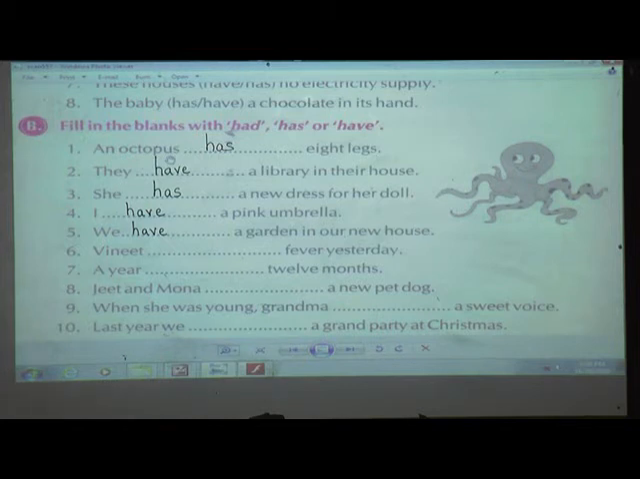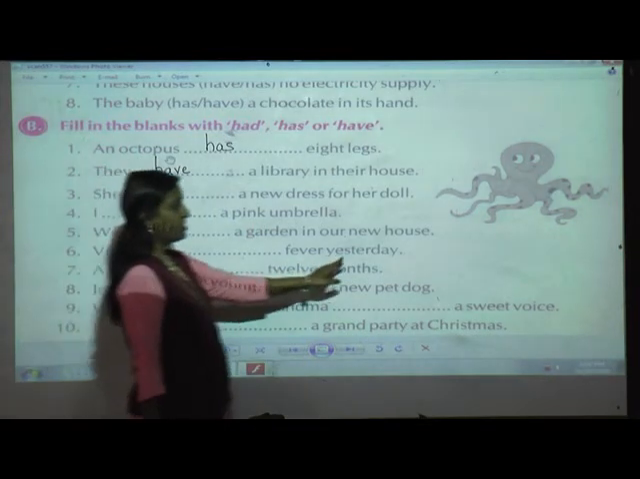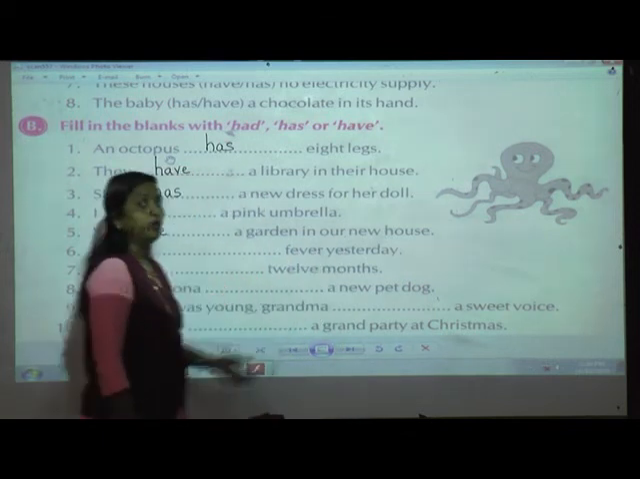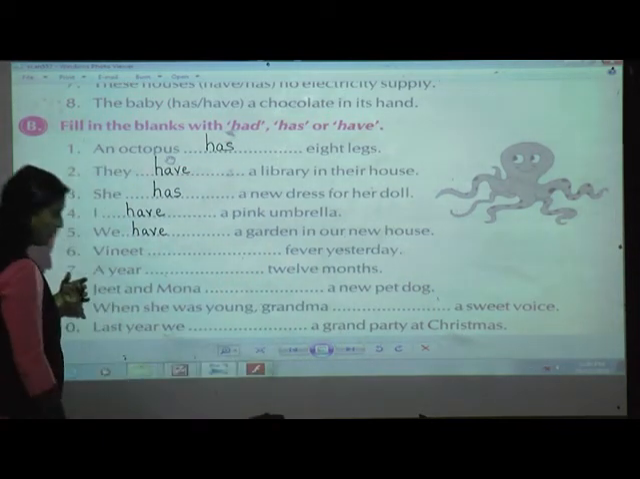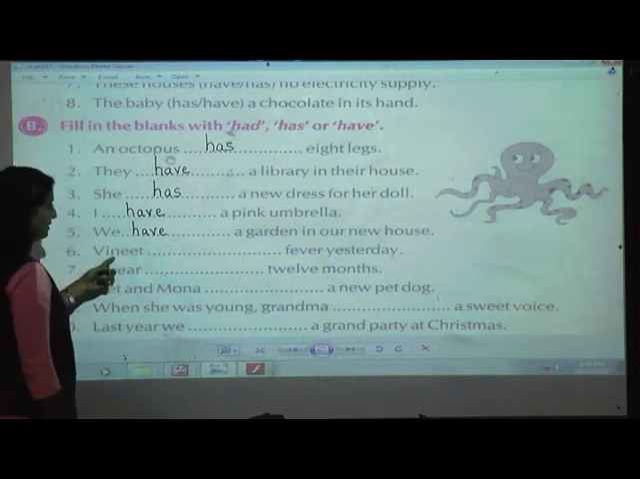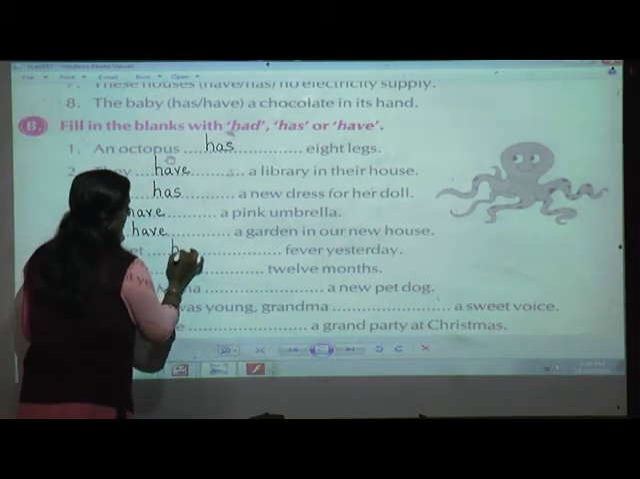Next. Vinay dash fever yesterday. I hope that till 5 you have finished. Shall we move on to the 6th? Read that sentence. Vinay dash fever yesterday. Now yesterday shows that he was having fever previous day. Okay? So it is a past tense. So Vinay, what will come? Had.